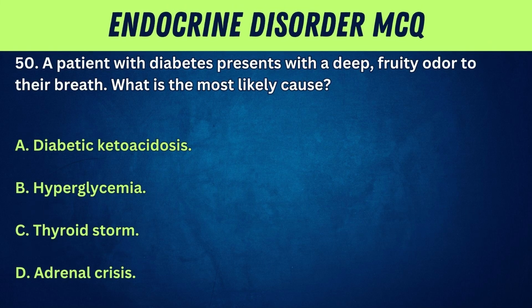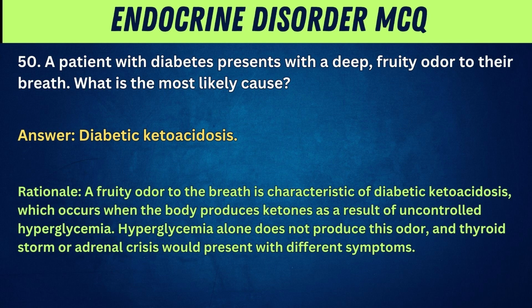50. A patient with diabetes presents with a deep, fruity odor to their breath. What is the most likely cause? A. Diabetic ketoacidosis. B. Hyperglycemia. C. Thyroid storm. D. Adrenal crisis. Answer: diabetic ketoacidosis. Rationale: a fruity odor to the breath is characteristic of diabetic ketoacidosis, which occurs when the body produces ketones as a result of uncontrolled hyperglycemia. Hyperglycemia alone does not produce this odor, and thyroid storm or adrenal crisis would present with different symptoms.